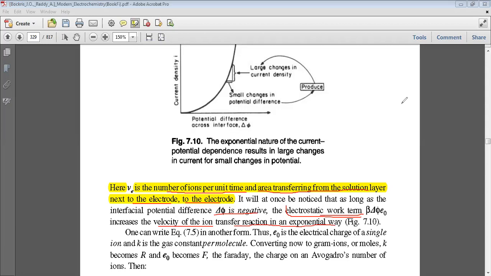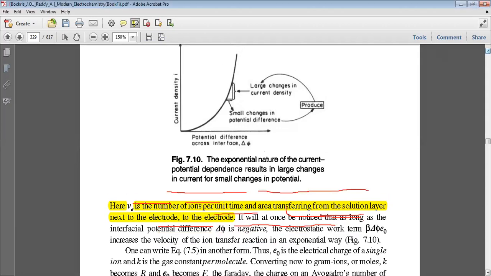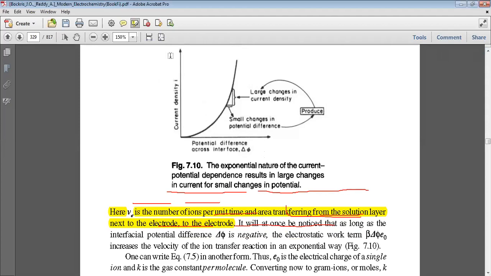This can be shown from this figure, where if you plot the current density versus the potential difference across the interface, it will be an exponential increase. A small change in potential difference gives a large change in current, an exponential increase.